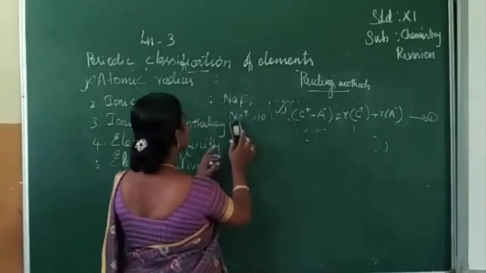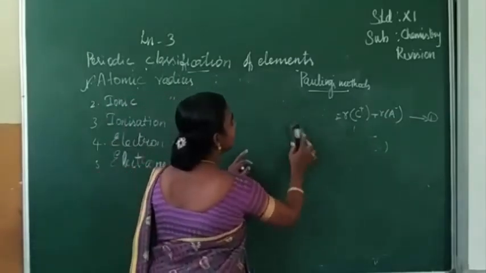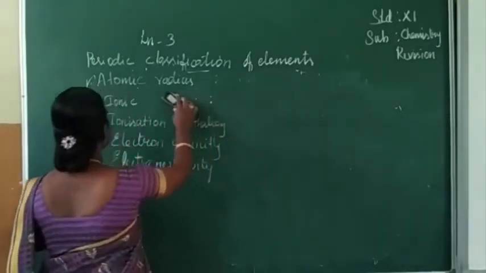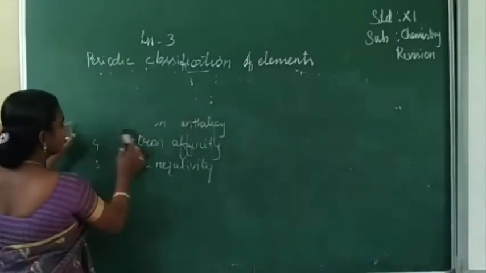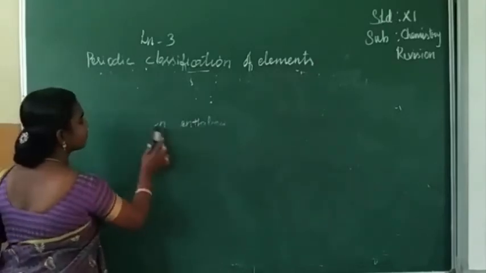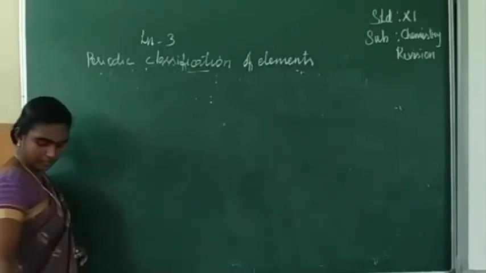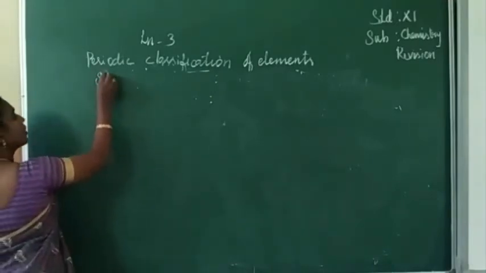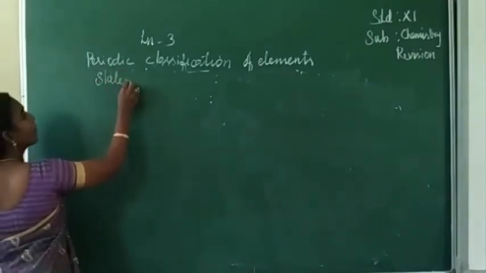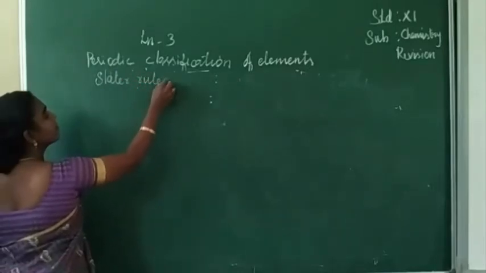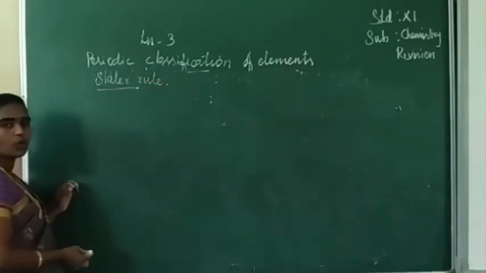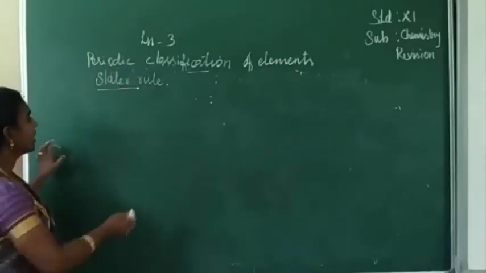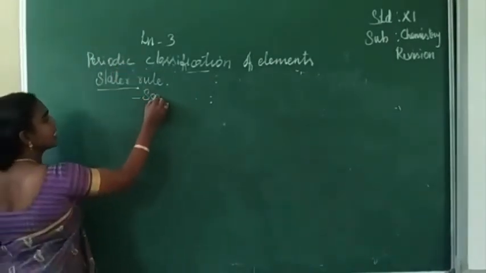Slater's rule is used to find the screening constant.